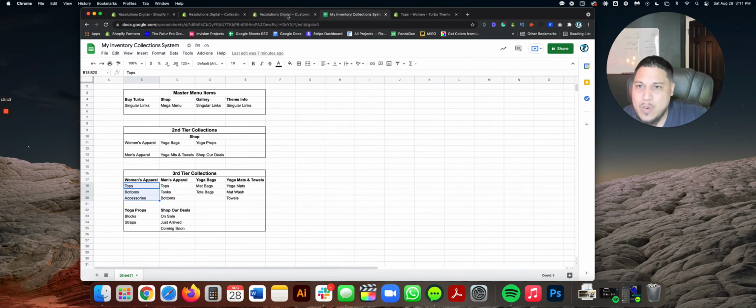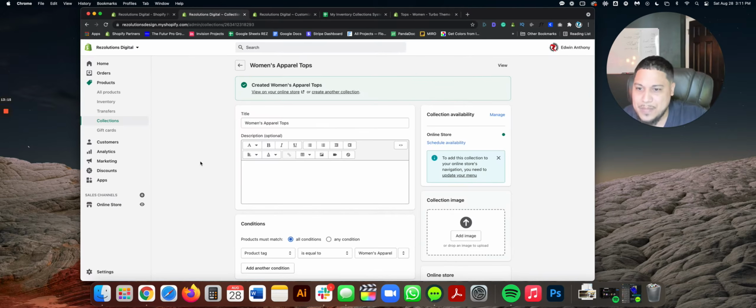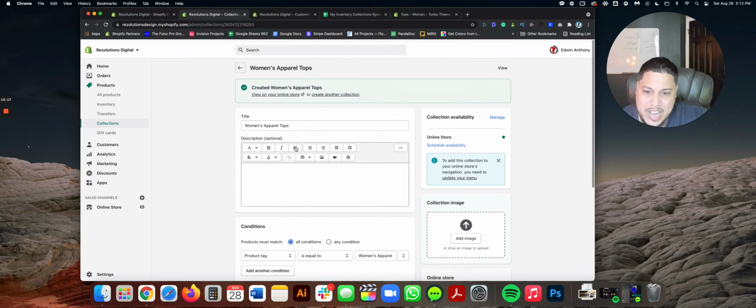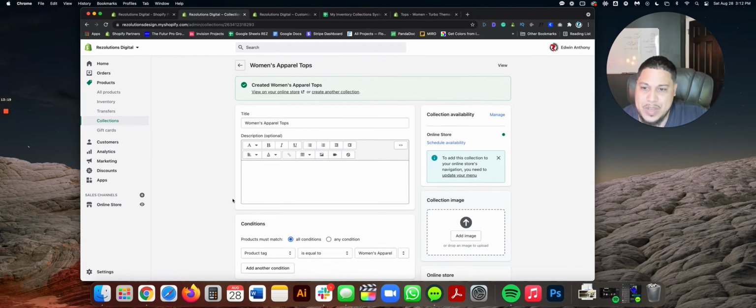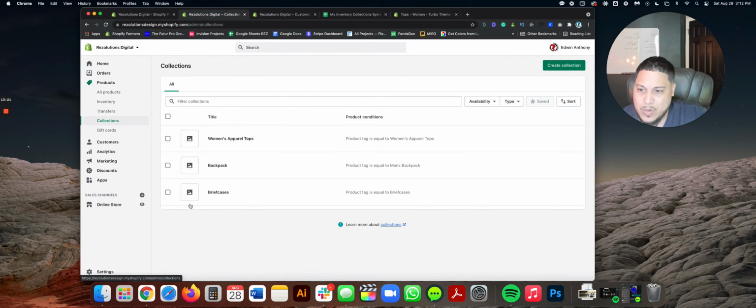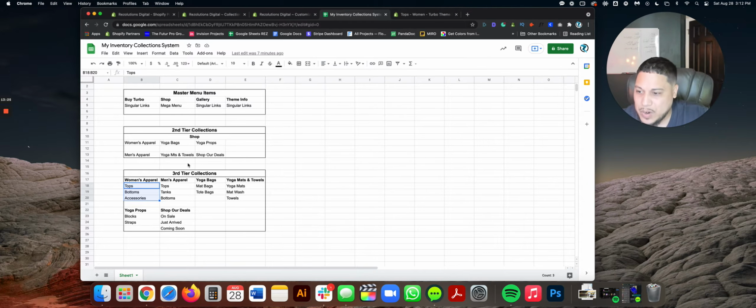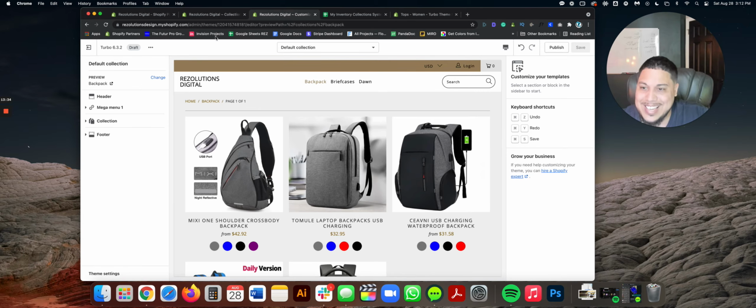Again, I want to walk you through this whole process, okay? So in this case, I went ahead and I created one that's called women's apparel tops. I'm going to go right here and I'm going to see that that's part of my collection there. Let's go to the next one. I'm going to create another one called women's apparel's bottoms, because as you can see, men's apparel also comes in bottoms. So we're going to type in the exact same thing.